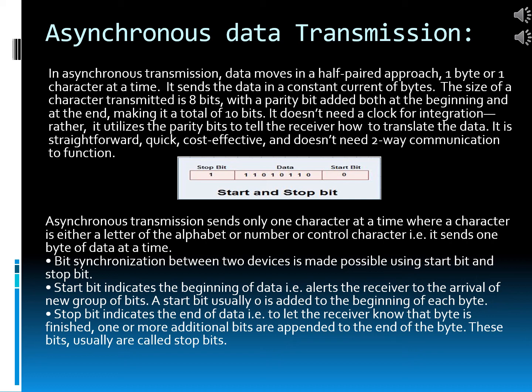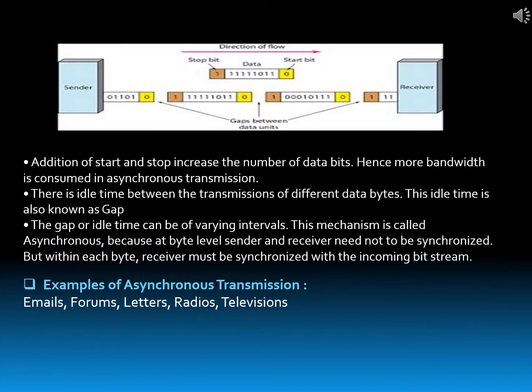These bits usually are called stop bits. Addition of start and stop bits increases the number of data bits. Hence, more bandwidth is consumed in asynchronous transmission.